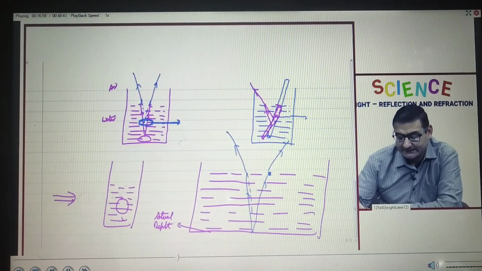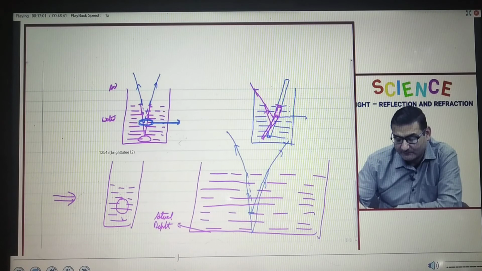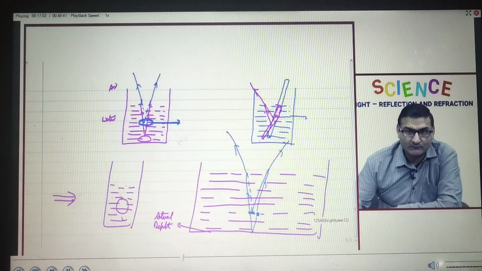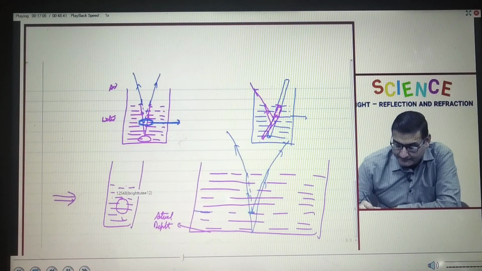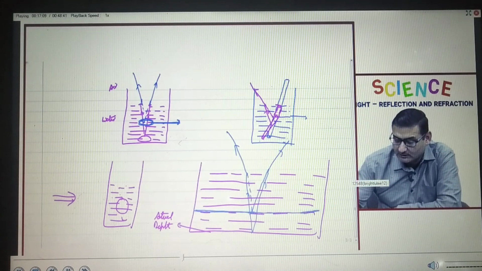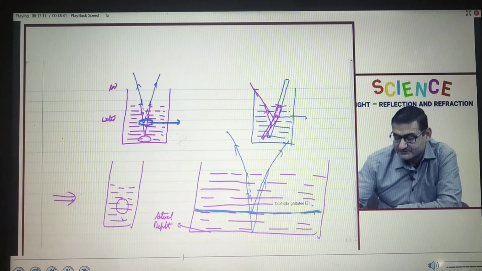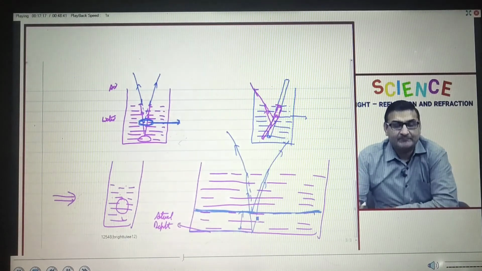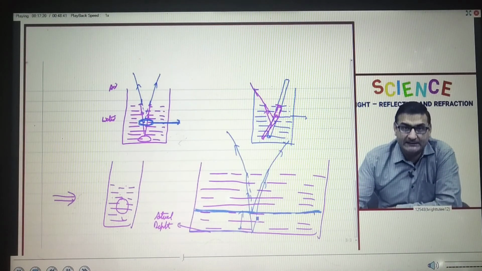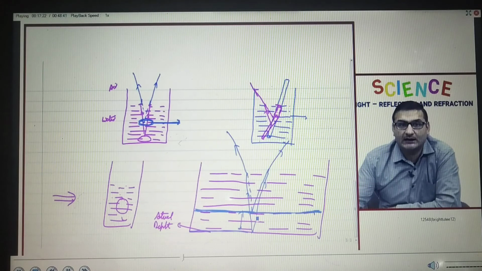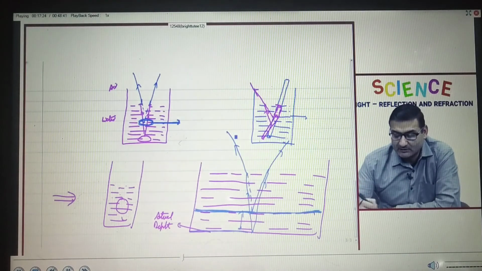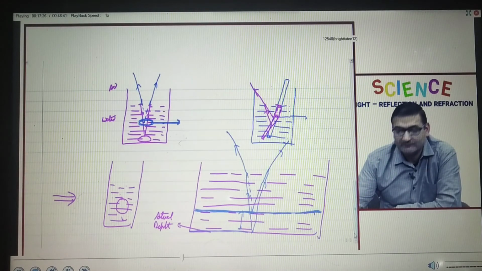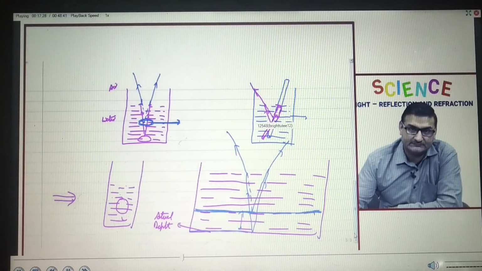When we extend these, the image will be formed here. So for us, the apparent depth, the depth which will be visible to us, will be this, and the actual depth was this. So there is a difference between them, and we say that swimming pools appear less deep than they actually are. So these are all based on the phenomenon of refraction of light.